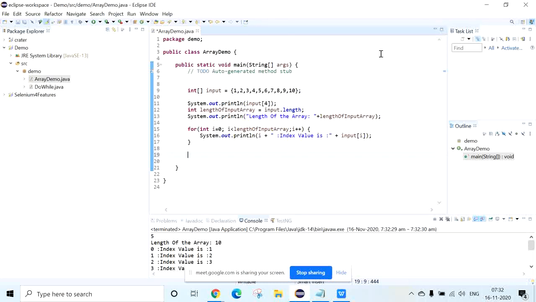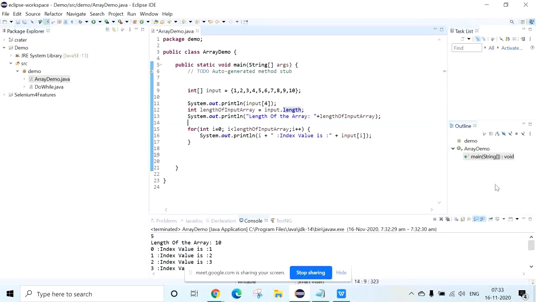So now you know how to traverse each and every element in the array. Here I have stored 10 values. What I have done is find the length, then displayed all the values.